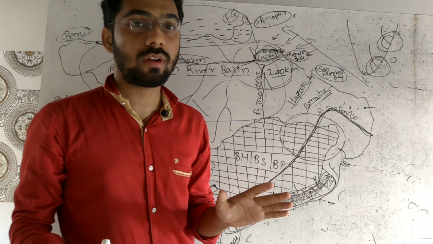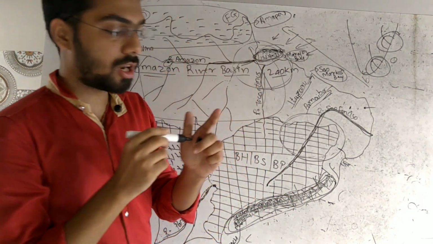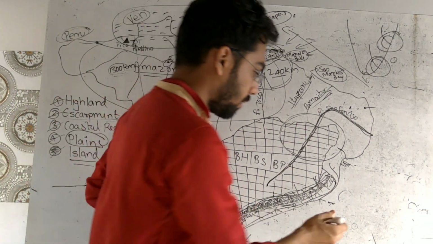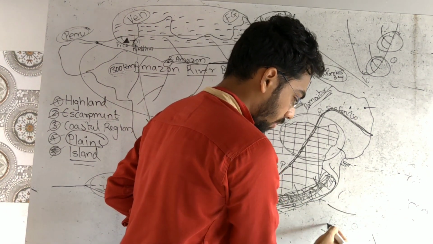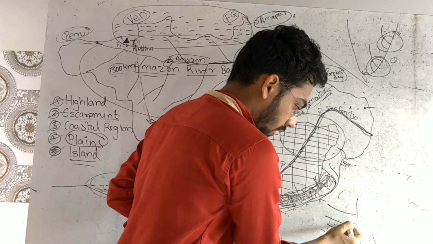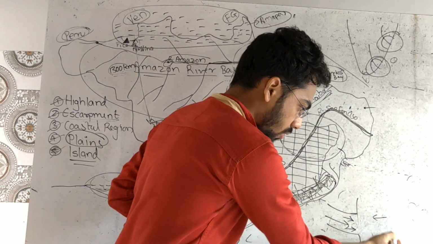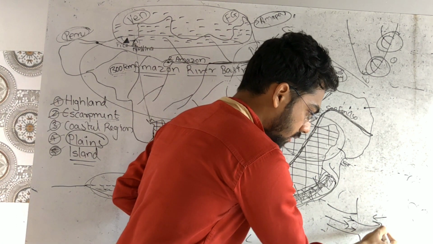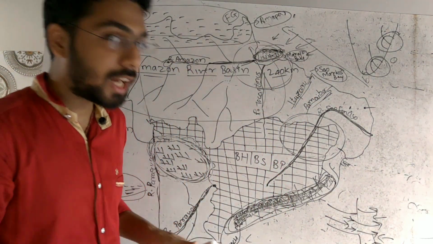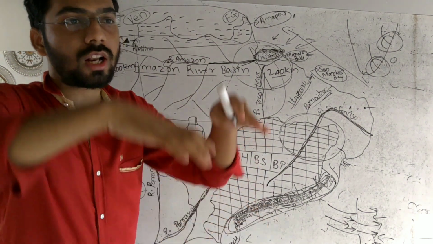Why is it absent in the Amazon river basin? Because it is carrying a huge discharge of water. As the river is carrying a huge discharge of water, for example, this is the river mouth. River is carrying a very huge discharge of water from this side. So as the river is carrying a huge discharge, the resistance offered by sea is overcome, and this water is getting directly into the ocean. As the river is getting directly into the ocean, what happened? The sediment settled down, as I have said earlier, and the coastal island is formed.